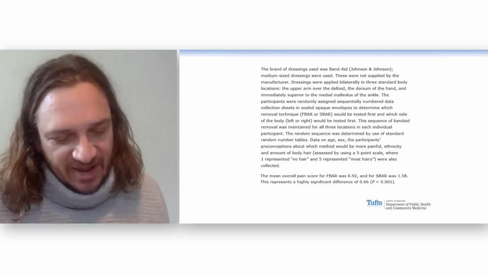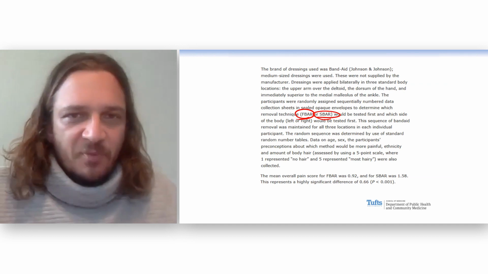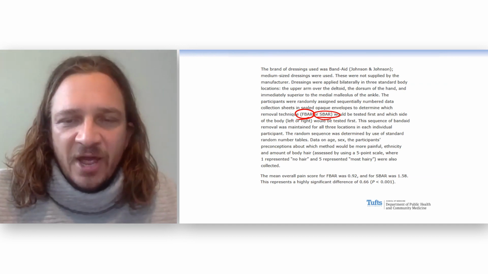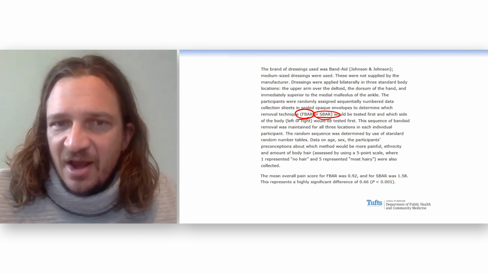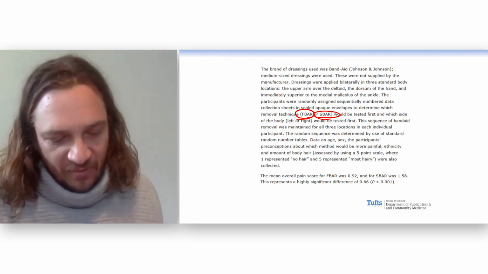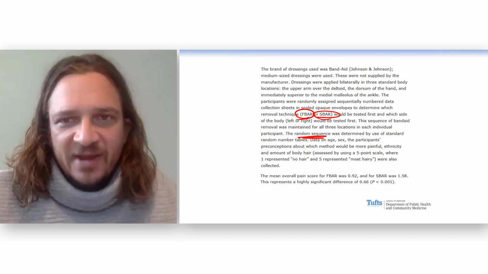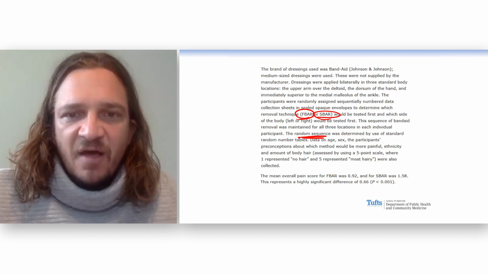And what they did, they call this the F bar and the S bar. Always make an abbreviation. It sounds more official. And they took people and they would do each technique on each person. And they would randomly decide which one they were going to do first. And they would do the left and the right. And they would do it on different locations of the body.